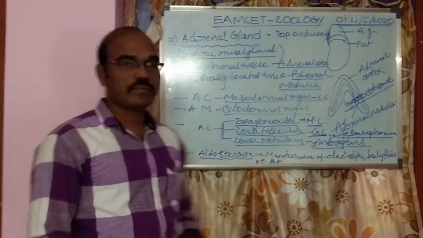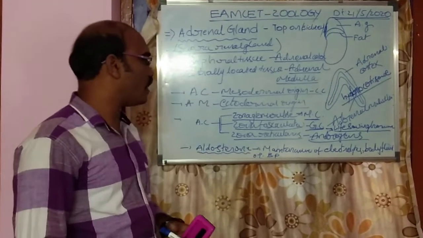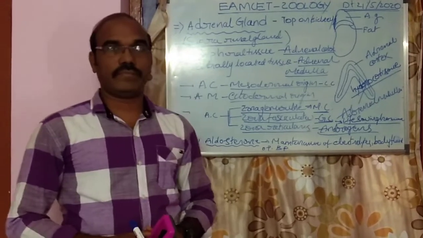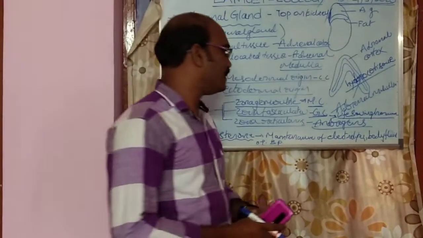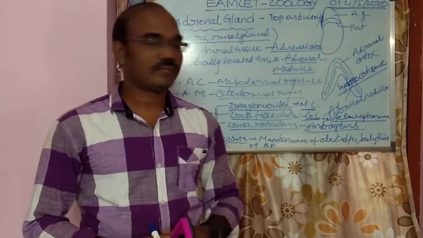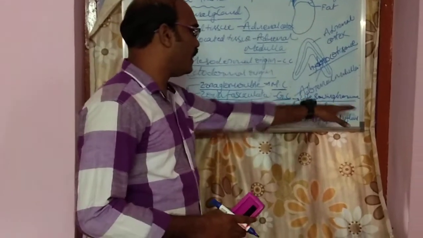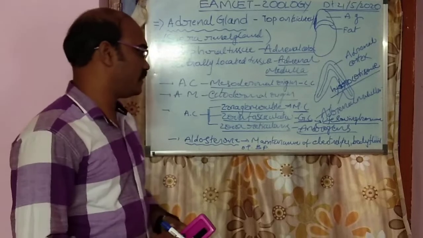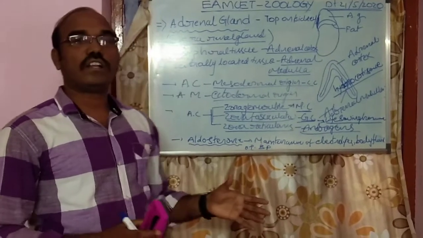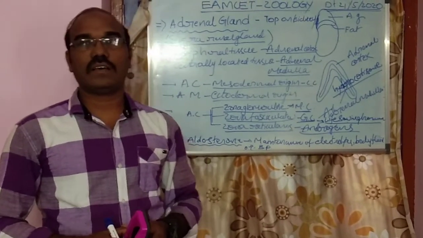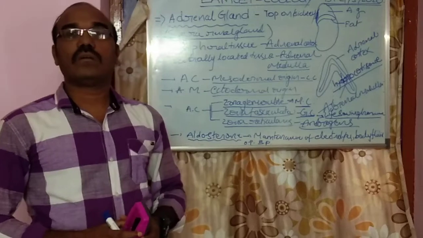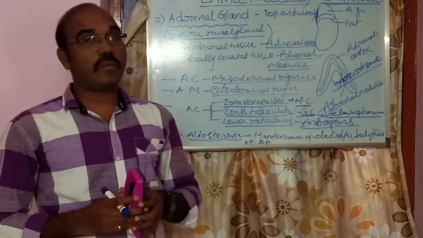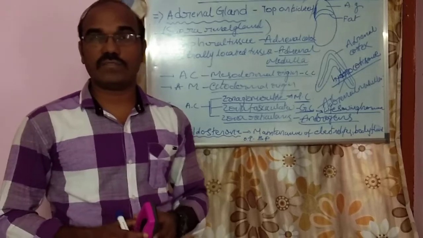Then the second zone is called zona fasciculata. It secretes the glucocorticoid. One of the glucocorticoids is cortisol, and it is also known as a life-saving hormone. The cortisol is responsible for the regulation of gluconeogenesis, proteolysis, and lipolysis.